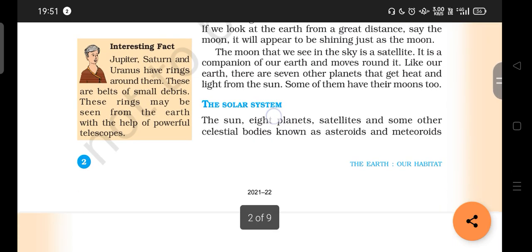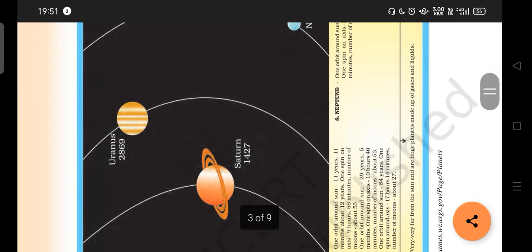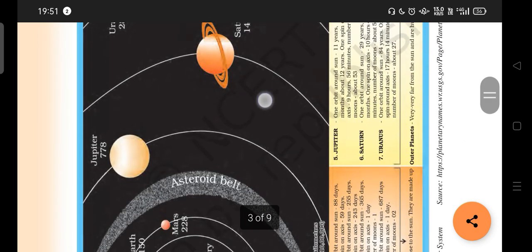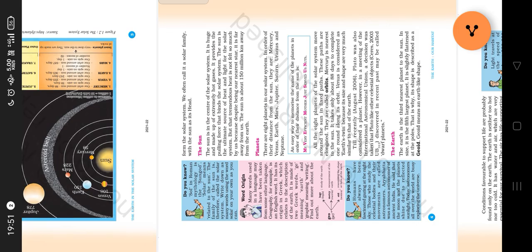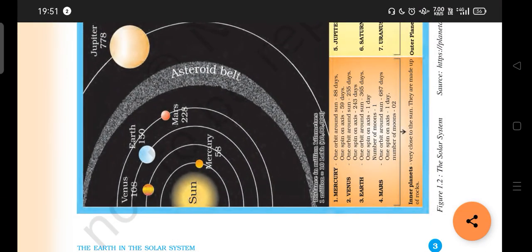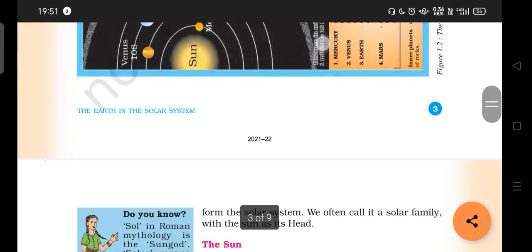Now look at the picture given on page number 3. It gives you a very clear explanation about the solar system. Under this picture, they have given you the outer planets and inner planets. You can see the list. Inner planets means planets that are close to the Sun. Outer planets are very, very far away from the Sun. They are made up of gases and liquids. You have to find out the inner planets and outer planets. Also look at the solar system. Fine. Now one by one we are going to study the solar system.